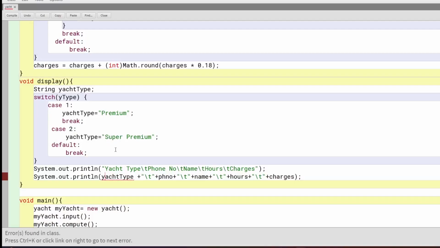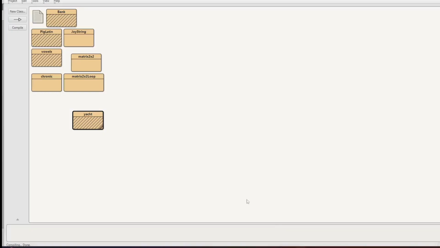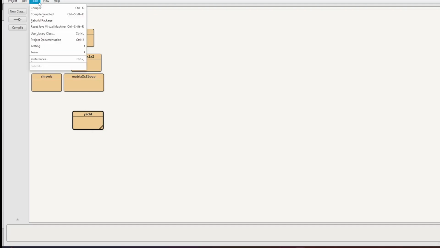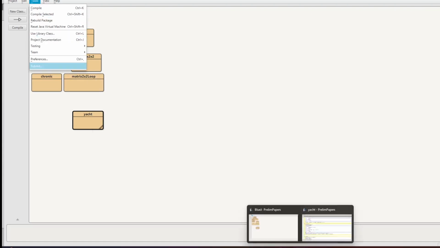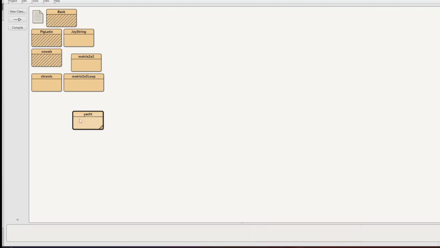So maybe have this. I think that should work. Compile. How do I do that? Tools. Okay, leave it. Let's just complete this.